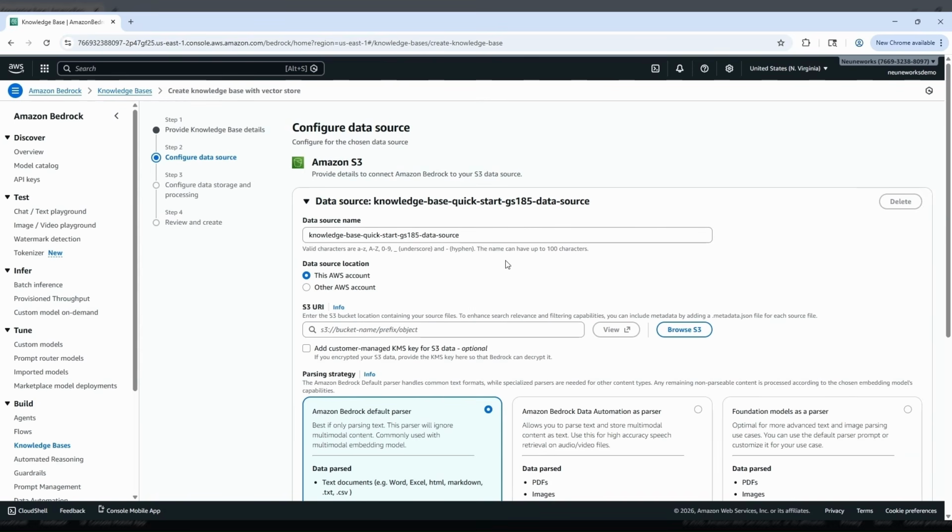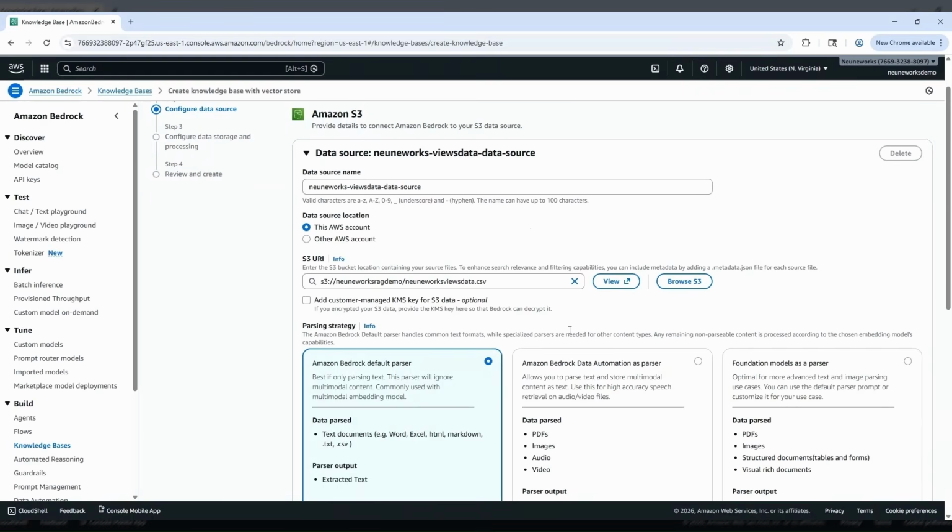And here it is asking for the data source name. So we have given a name for our data source, and in this section we are selecting our S3 URI, where we uploaded our source data. And then in the parsing strategy section, we need to choose a parsing strategy. This is based on our data format.